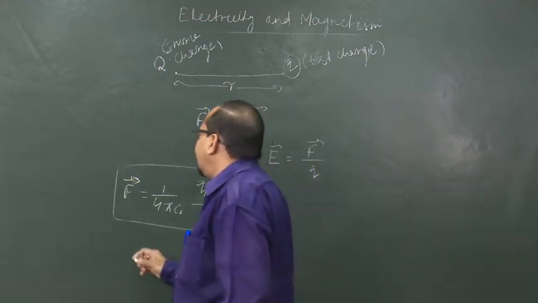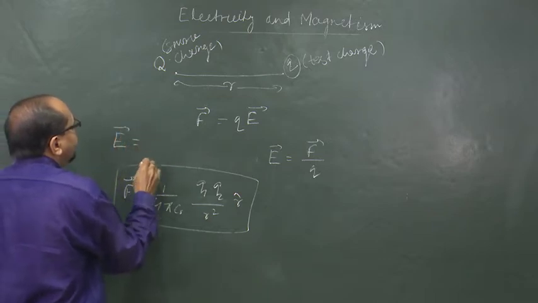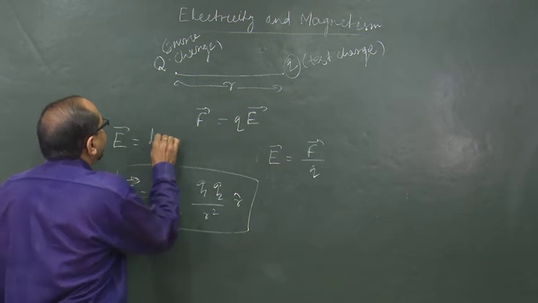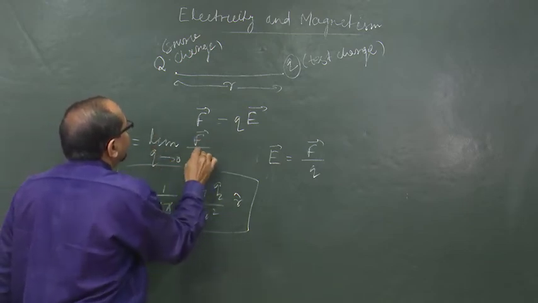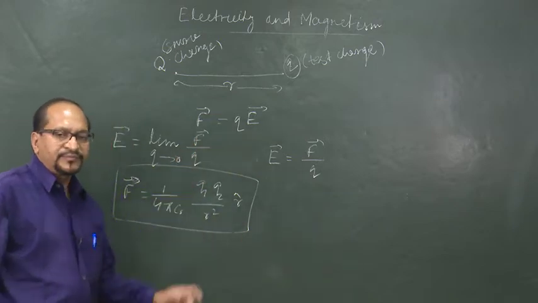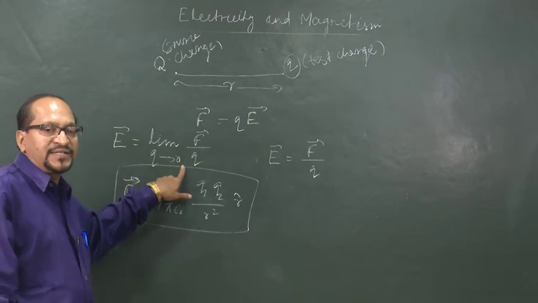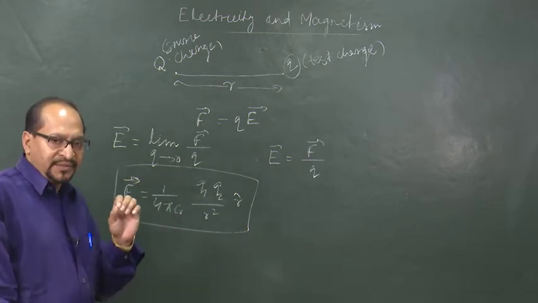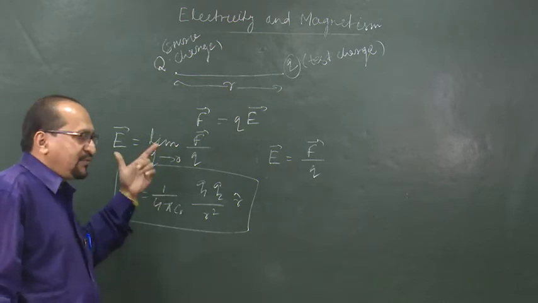So the more accurate definition of the strength of electric field, or electric field intensity, is limit q tends to 0, F by q. F is the electrostatic force on this test charge small q. The test charge here is an extremely small positive charge. This is the definition of electric field.